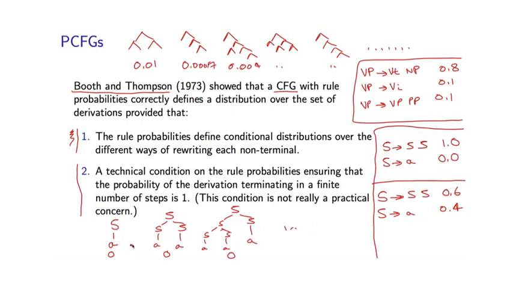You can show that the sum of probabilities for the set of finite sized trees actually sums to less than 1 for this particular case. And intuitively what's going on here is the grammar is splitting too quickly, and it has probability less than 1 of actually producing a finite length parse tree. Okay, but I just wanted to mention that very briefly. It's sort of curious. In practice, this is never really a practical concern, but it's just worth having at the back of your mind.